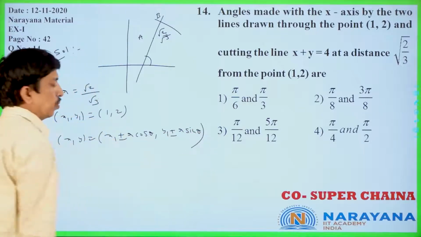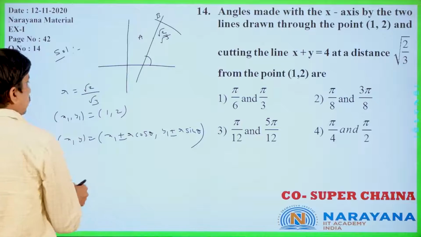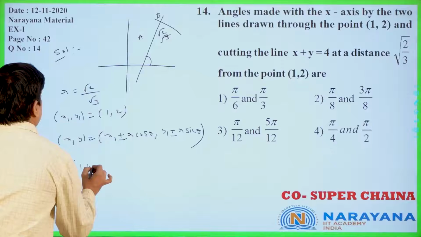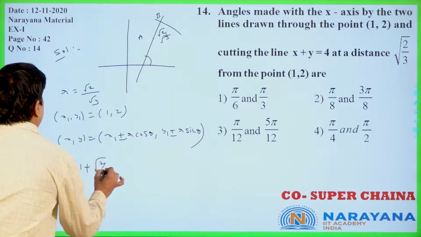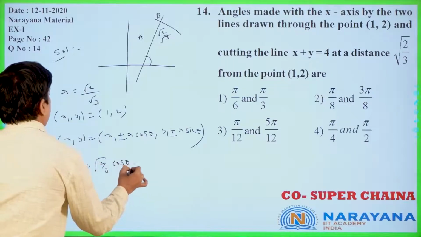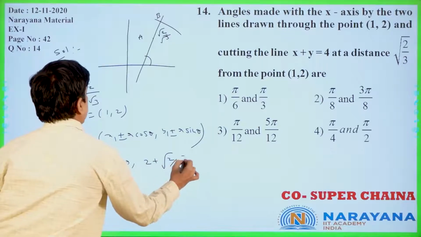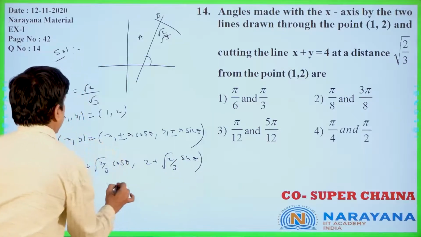By that two things only you will get. First let us take x1 plus r cos theta: 1 plus root of 2 by 3 cos theta, 2 plus root of 2 by 3 sin theta. This lies on